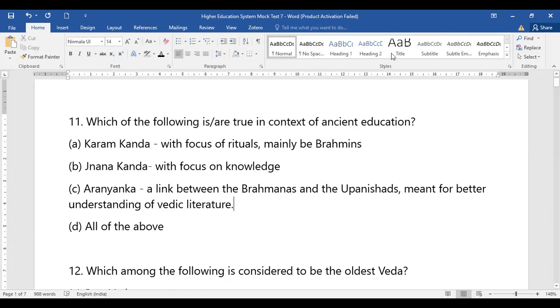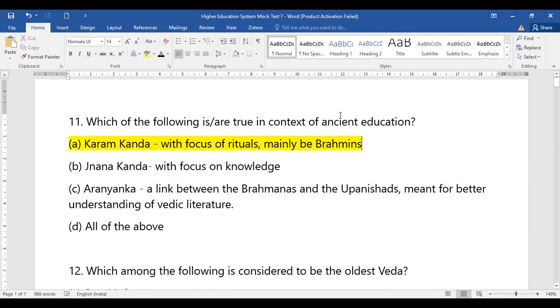So yes, going to the answer. When we talk about ancient education with respect to India, and when we consider the first option, that is option A, what does it talk about? Option A talks about rituals, with the focus on rituals, mainly by Brahmins.